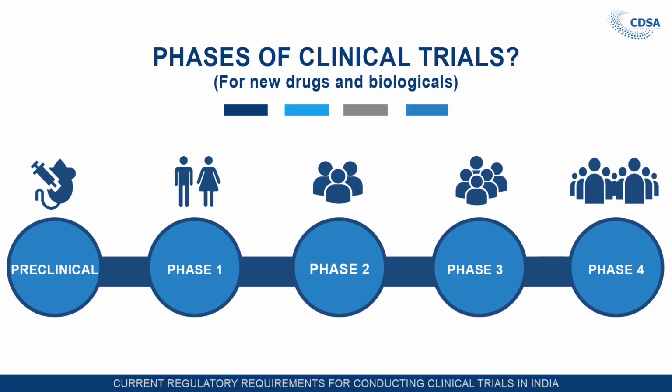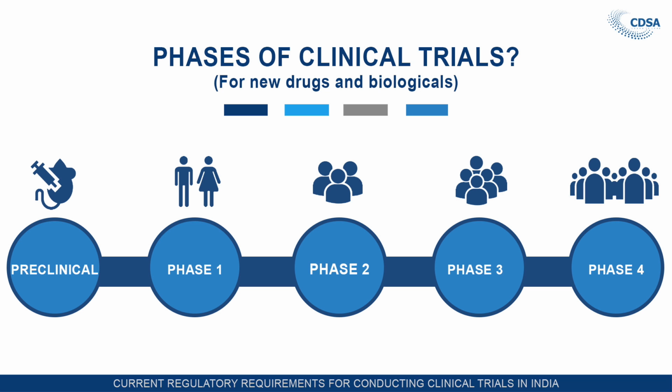Now, let us see the phases of clinical trial. After a drug has successfully completed research and development, it has to go through the preclinical phase. The preclinical phase means a phase in animals. After completion of preclinical study and successful results in these animals, there are four types of phases of clinical trial: phase 1, phase 2, phase 3 and phase 4. In some other countries phase 0 is also considered, but phase 0 is not available in India.